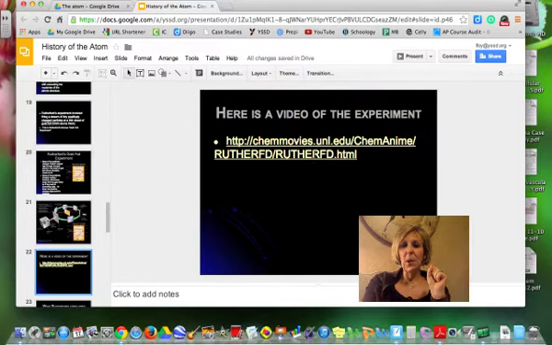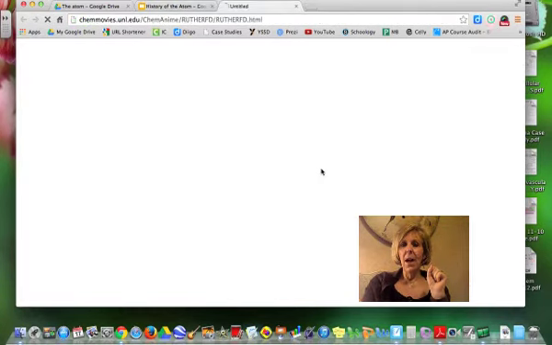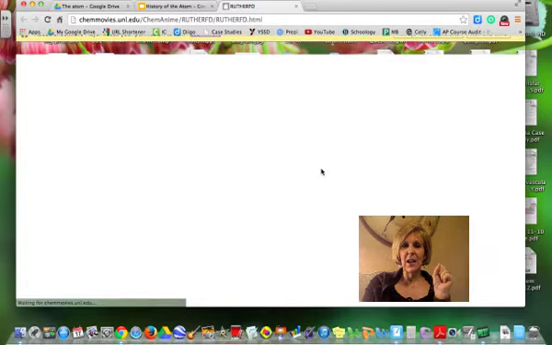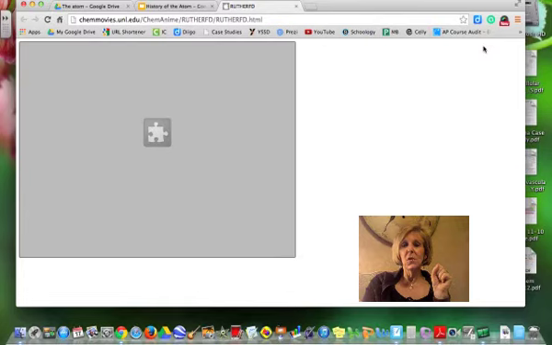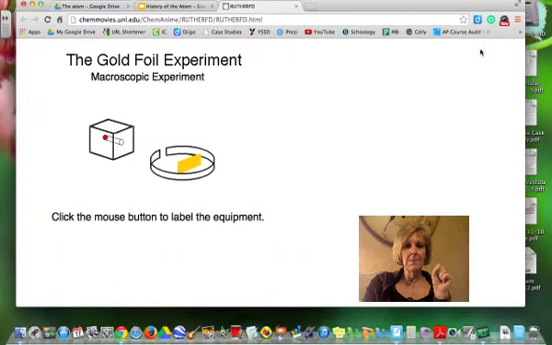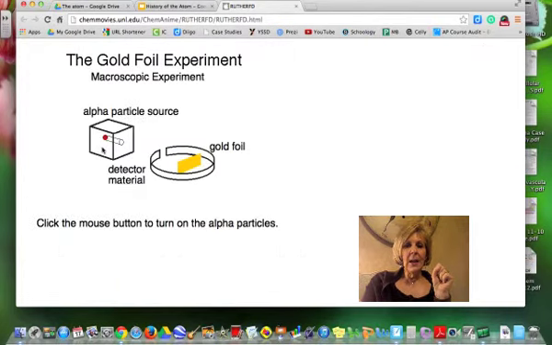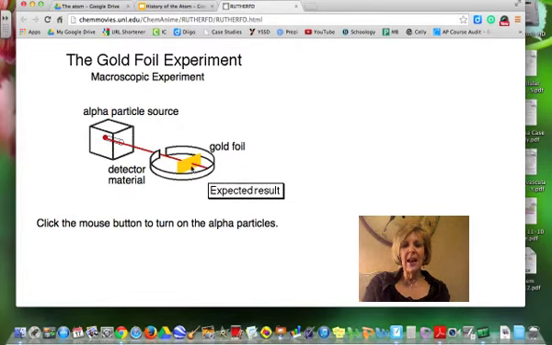So here is a real quick little video of a cartoon of what this actually looked like. This is the very famous Rutherford's gold foil experiment. He was shooting alpha particles out of a source, through the gold foil, and he had this detector material that would light up when the alpha particles hit it.